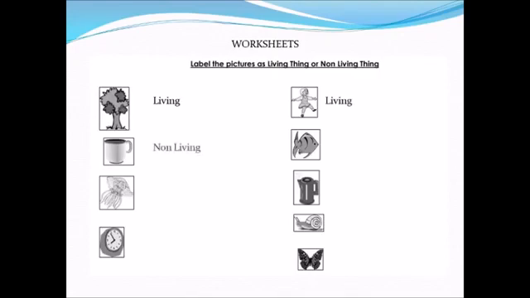The next is of non-living things. What will be the next one? That is also a living thing. The next one is jellyfish, that is a living thing. Then jug is a non-living thing. Non-living thing clock is here. Snail and butterfly are also categorized into the living things.